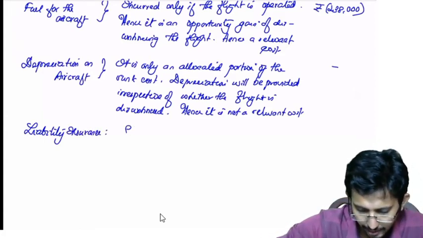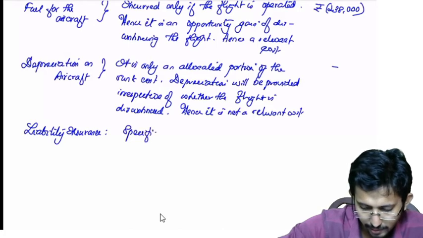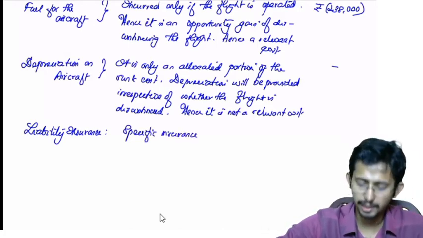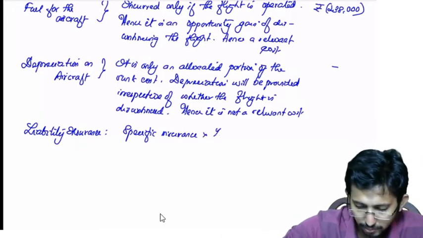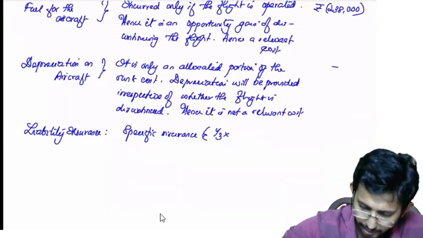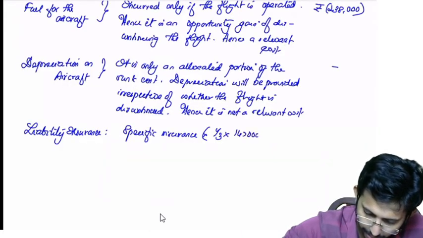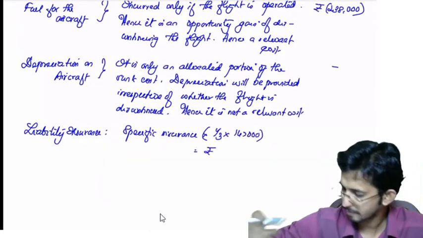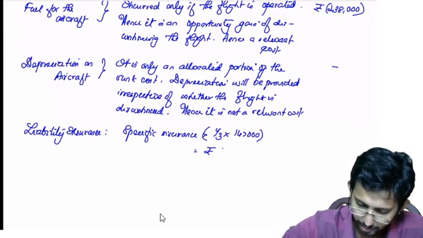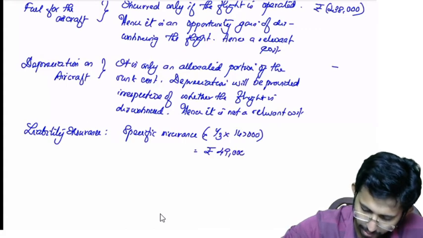They say that there is insurance cost specific to this aircraft. What is that? It is 1/3 of how much? Total is 1,47,000. 1,47,000 divided by 3 is 49,000. Is it a relevant cost?